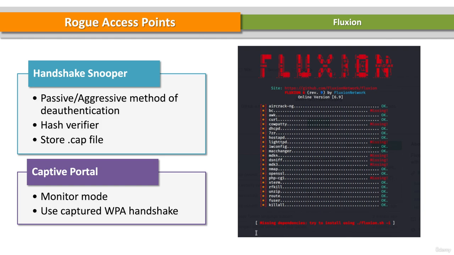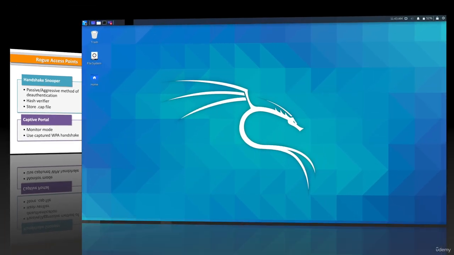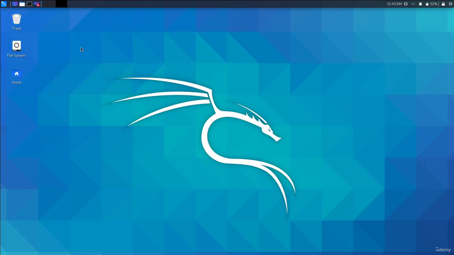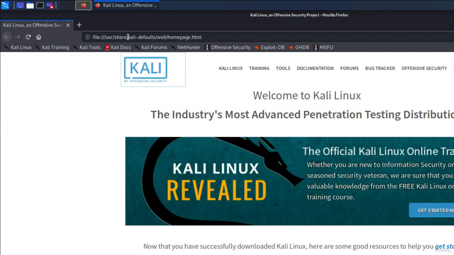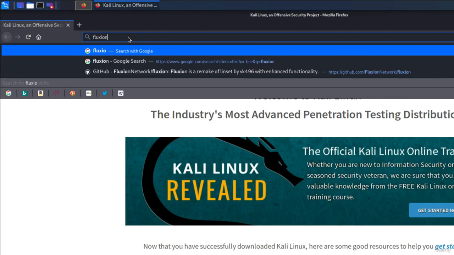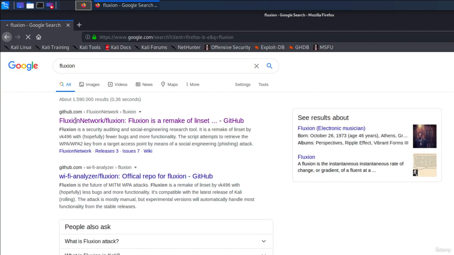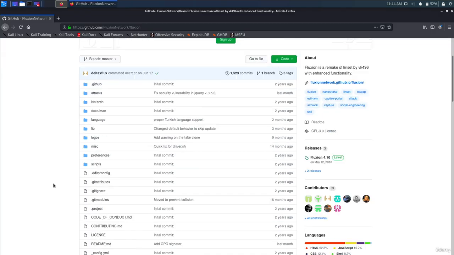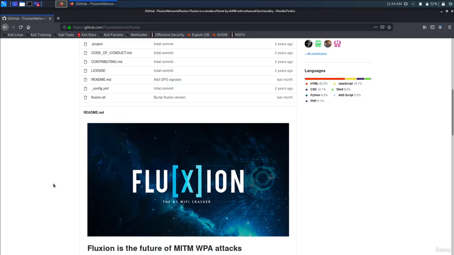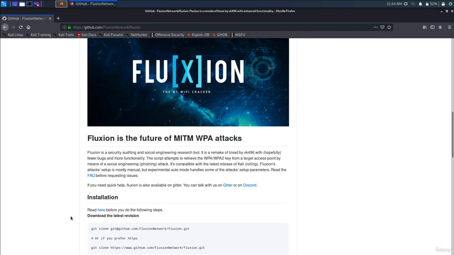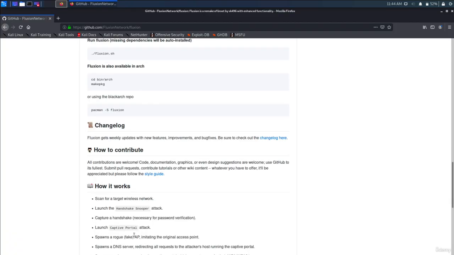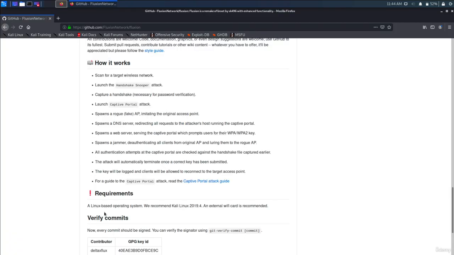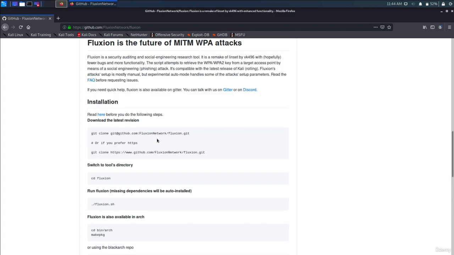So, let's start. Go to Kali. Open up the browser. Search for Fluxion. Open the GitHub page of Fluxion, and let's take a quick look at this GitHub page. So requirements are Linux and an external Wi-Fi card, okay.